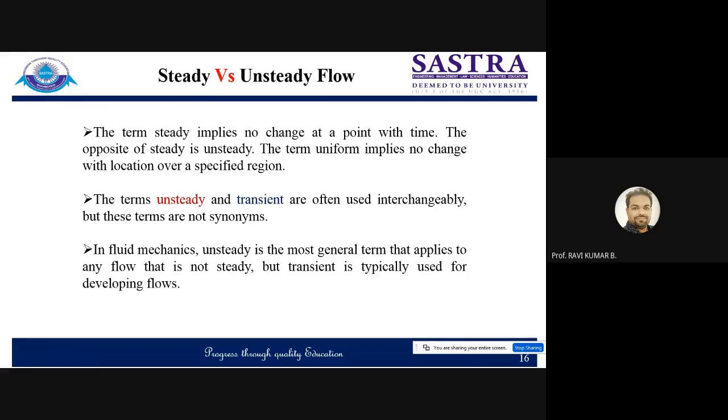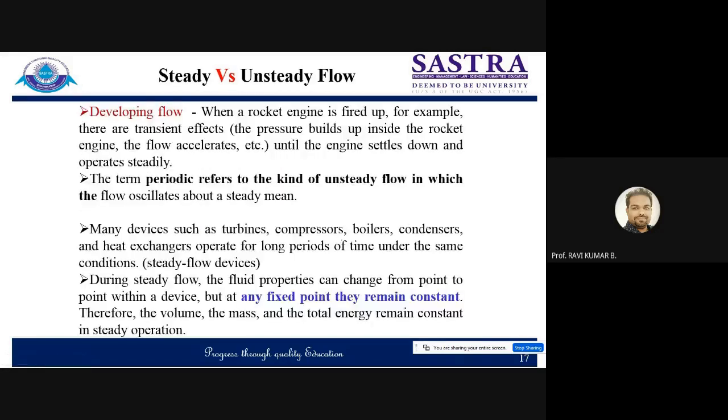Transient is something that happens all of a sudden. Like in thermodynamics, you might have studied, work is a transient form of energy. If it is within the system, you will not feel it. Immediately after the boundary, you are feeling it. So all of a sudden, it's getting converted into work. So transient and unsteady. Unsteady flow is the flow in which fluid property changes with respect to time at a single point. But in a steady flow, at a single point, there will be no change in any kind of flow parameters.